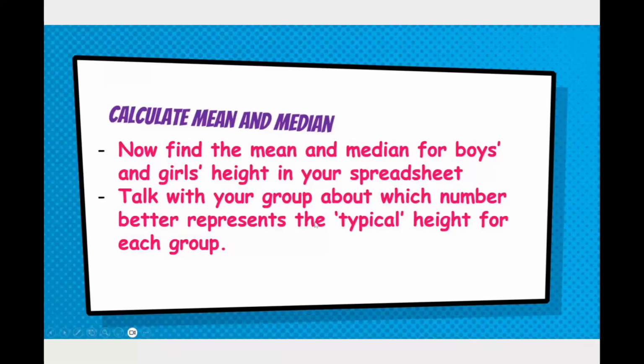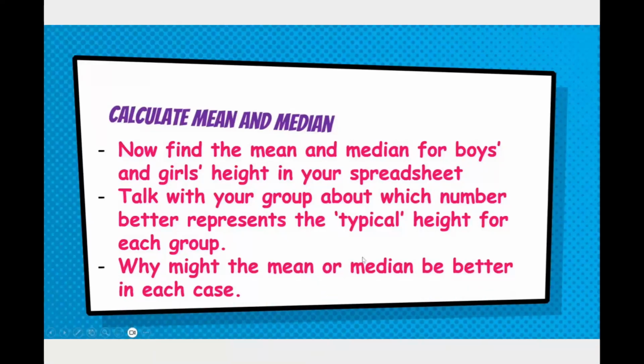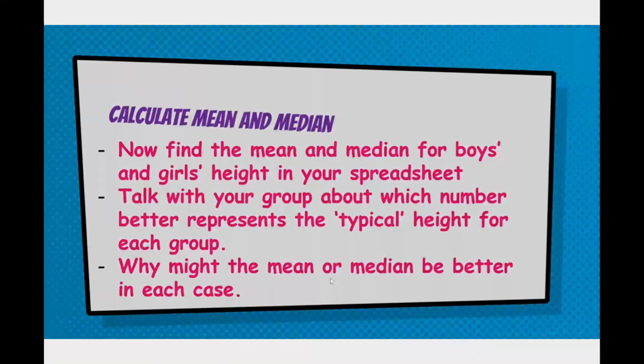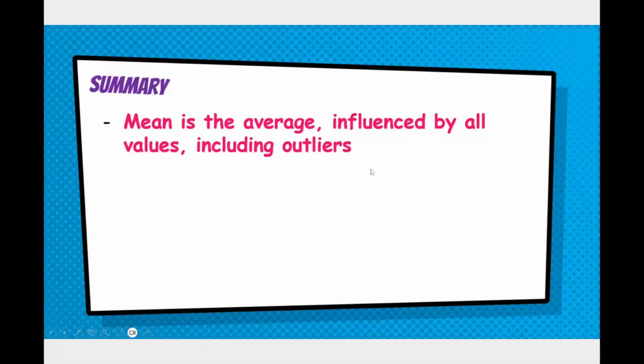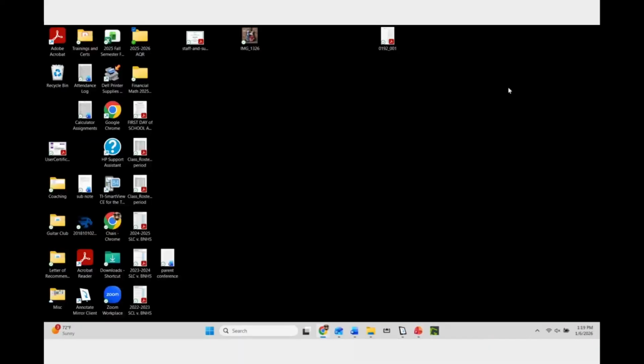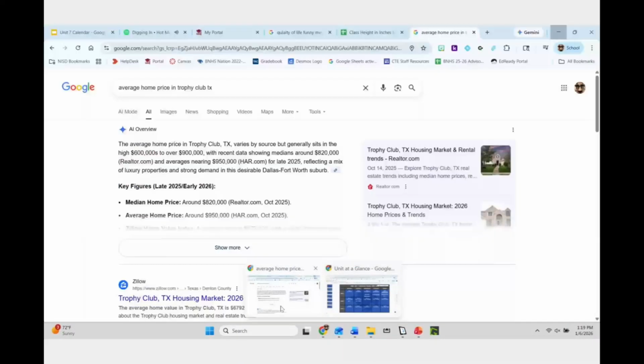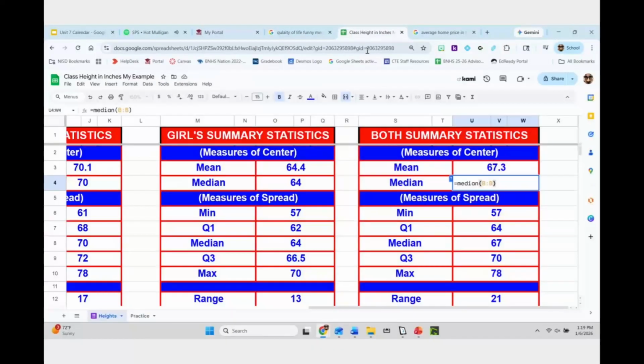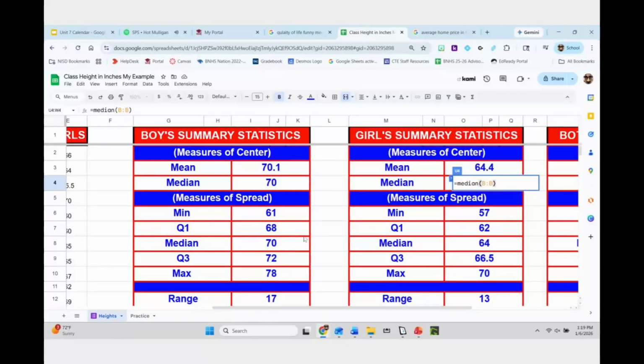So now find the mean and median for boys' and girls' heights in your spreadsheet. I've talked y'all through how to do that, so if you're watching this video, you can make sure you get that done. Talk with your group about which number better represents the typical height for each group, and why the mean or median might be a better choice. So real quick, let's think about that. I'm going to pull up my spreadsheet.